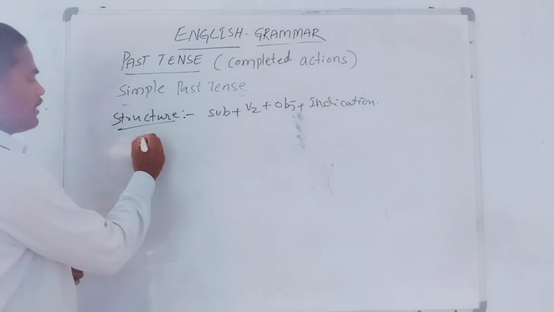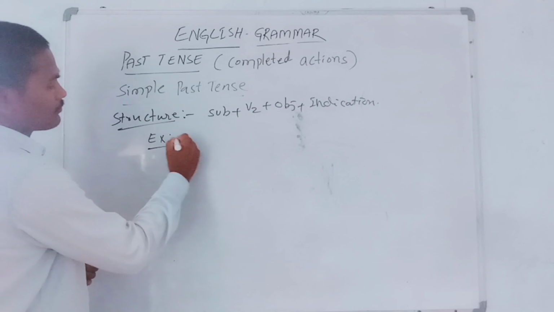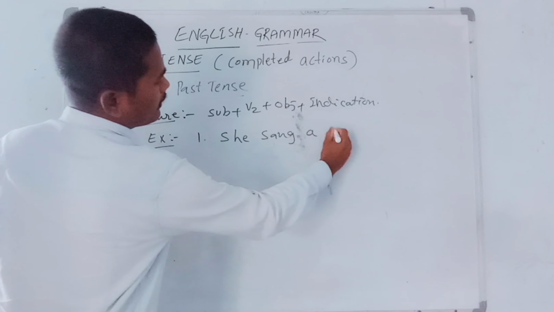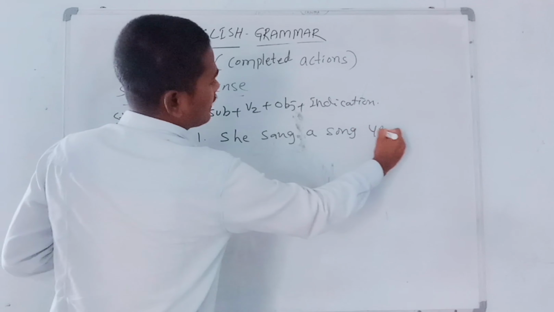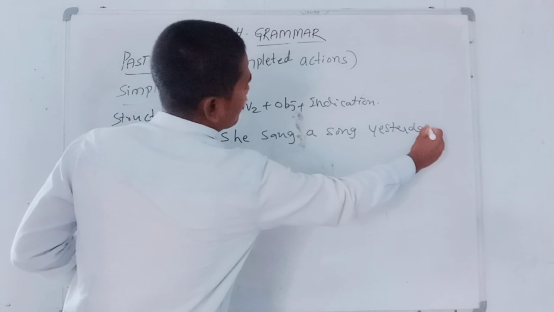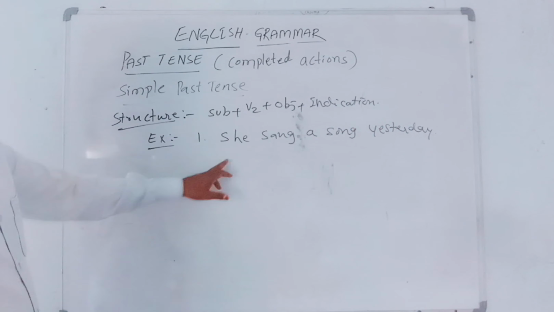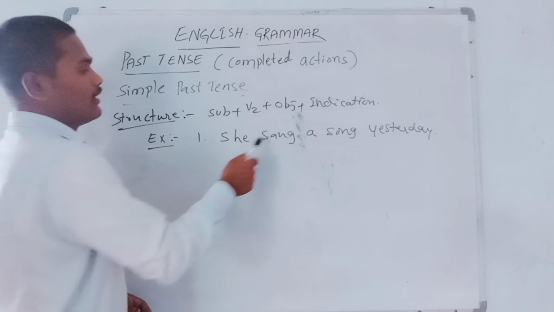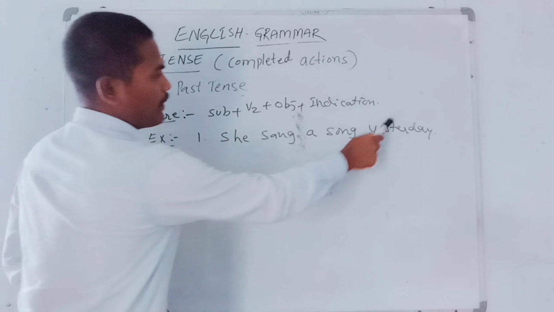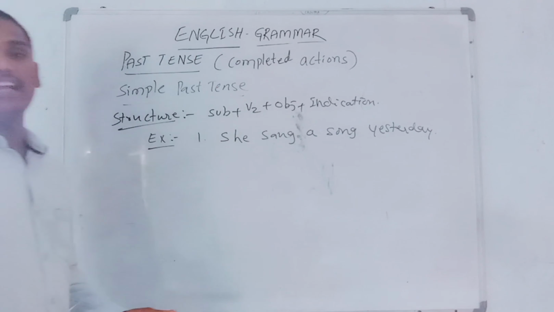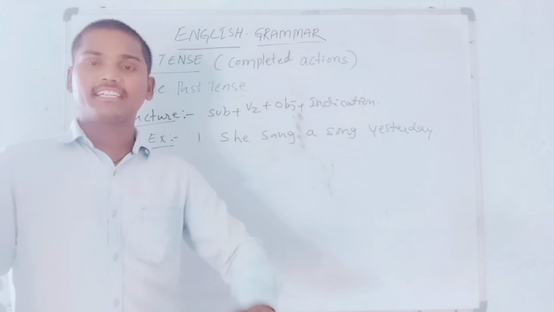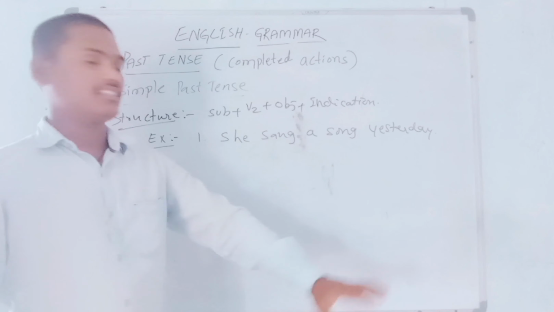Okay. So first I am going to write the first example. She sang a song yesterday. So basically, the action happened yesterday. Whatever happened yesterday, all those actions are considered under past tense.